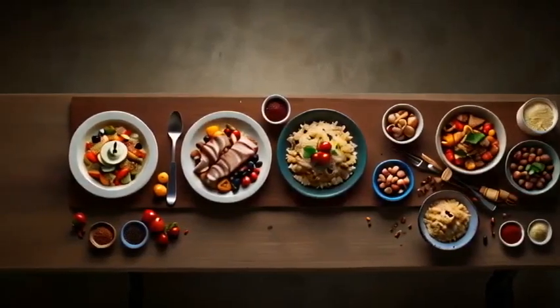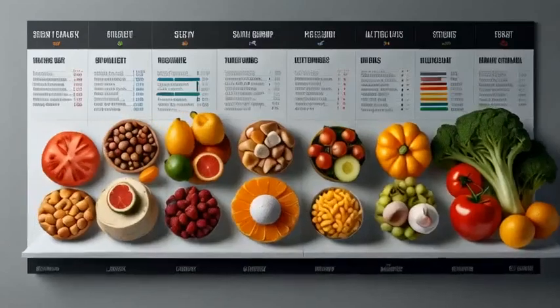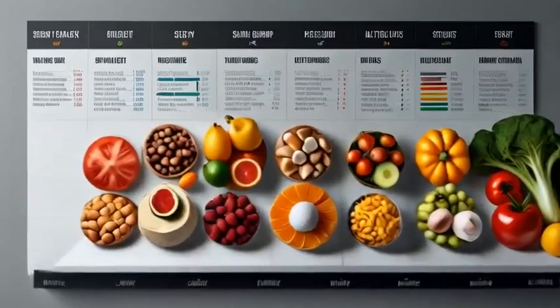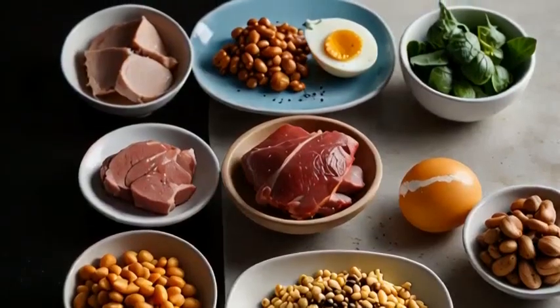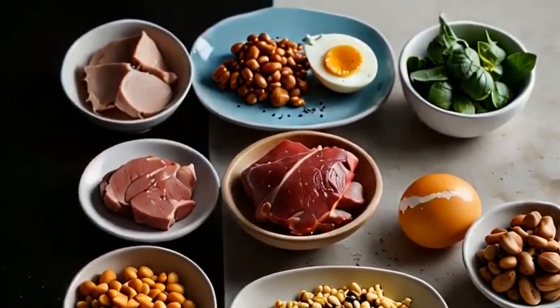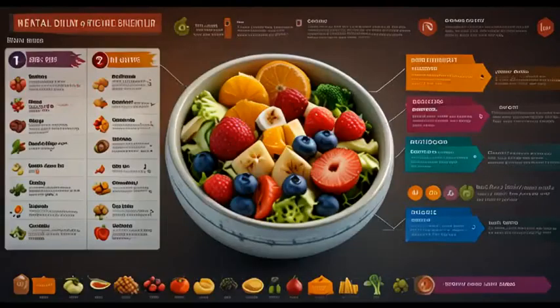According to the Institute of Medicine, the recommended dietary allowance (RDA) of protein is 0.8 grams per kilogram of body weight. Hence, the requirements of nutrients vary individually.